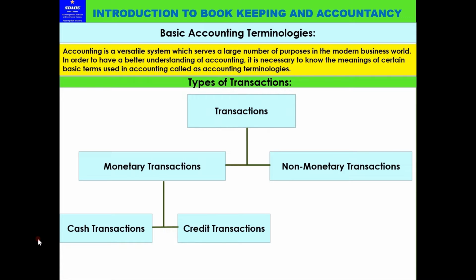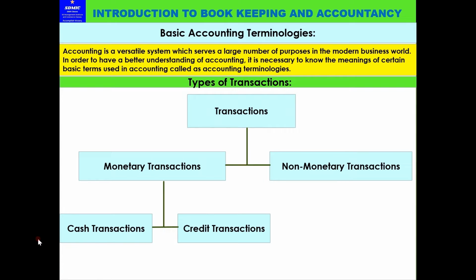Like the sale is done and the payment will be received after 30 days. So the sale of goods is recorded, and after 30 days when the payment is received, that time the cash or cheque transaction is recorded. That type of transaction, where the immediate consideration is not received, is called a credit transaction.